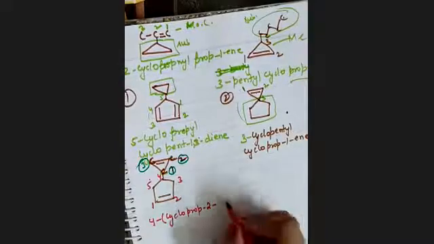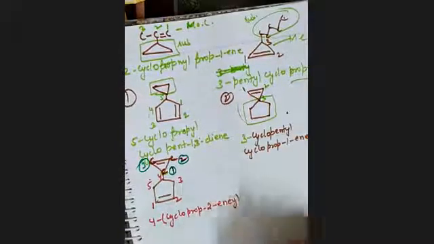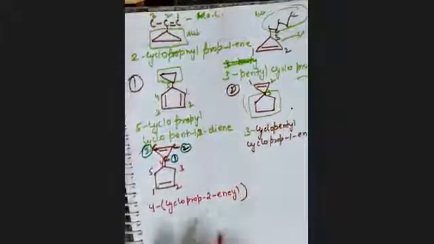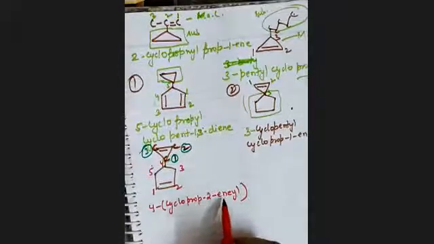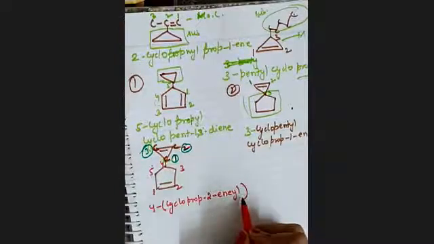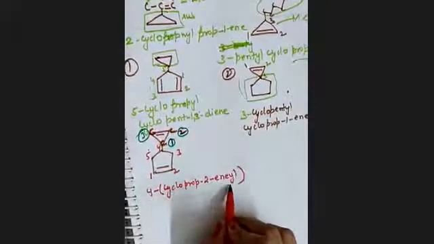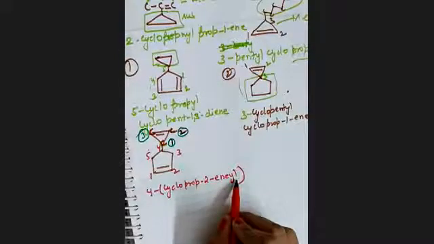2-en-1-yl. Why yl? Cyclopropane has the 2-ene, and the double bond is there, that is why yl. This is a substituent: 2-cyclopropen-1-yl. Why yl?